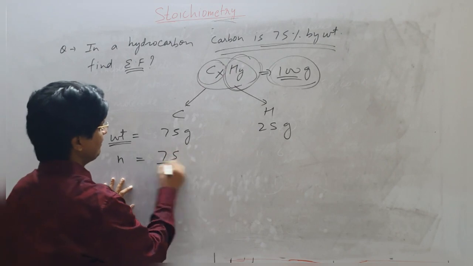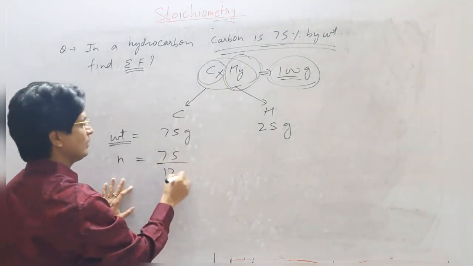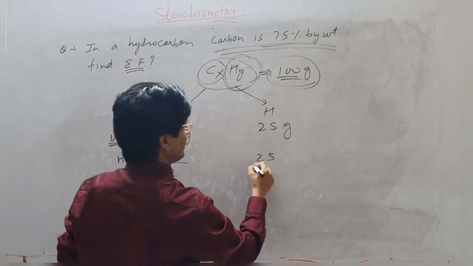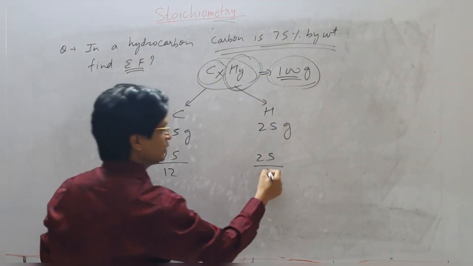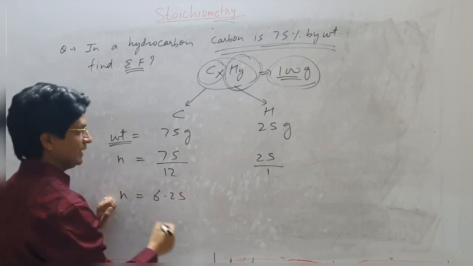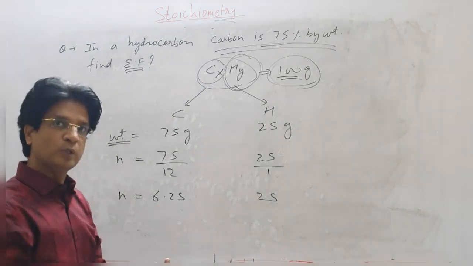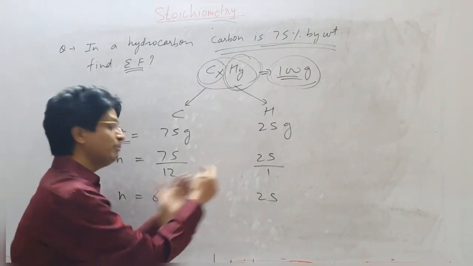That will be 75 upon the atomic weight of carbon, that is 12, and 25 upon the atomic weight of hydrogen, that is 1. So it will be 6.25 and 25. Now I want the empirical formula, so I need the simplest ratio.